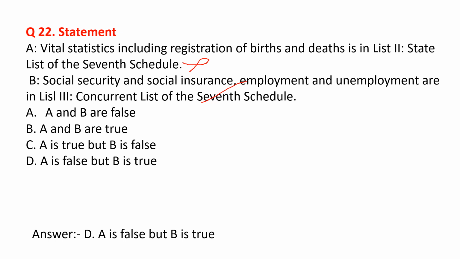There are 3 lists in Indian Constitution for lawmaking. Union list. For union list, the Parliament only has the exclusive right for making the laws. State list. For a state list, the state legislative assemblies will make the laws. Then concurrent list. In concurrent list, both state as well as central can make the laws. Apart from this, residuary list is also there. For residuary list, only the Parliament has exclusive right to make the laws.